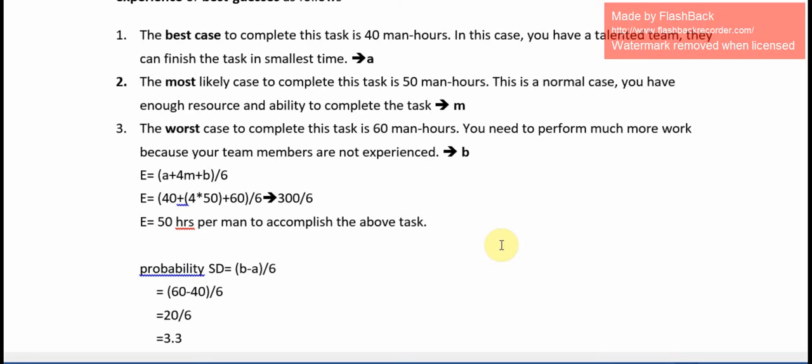E equals 40 plus 4 into M, M is equal to 50 hours, plus 60. 60 is B, the worst case, divided by 6. 4 into 50 is 200. 200 plus 40 is 240, plus 60 is 300. 300 by 6 is equal to 50 hours. 50 hours per man to accomplish the create specification task.